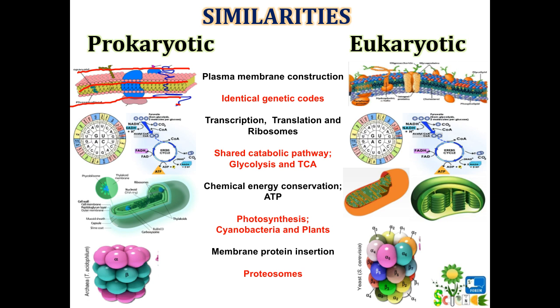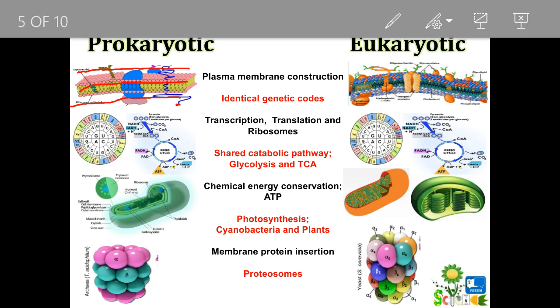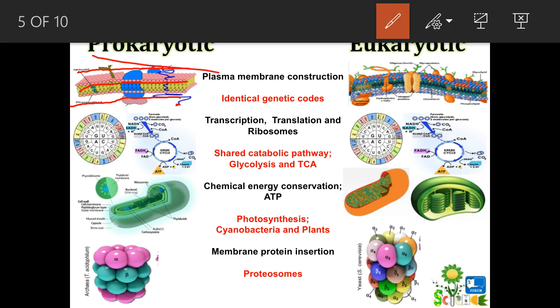Now come to the next, transcription and translation and ribosomes. Transcription is the process of formation of RNA from DNA in both prokaryotes as well as eukaryotes. In both of them, the process of transcription involves similar steps, that is initiation, elongation, termination.